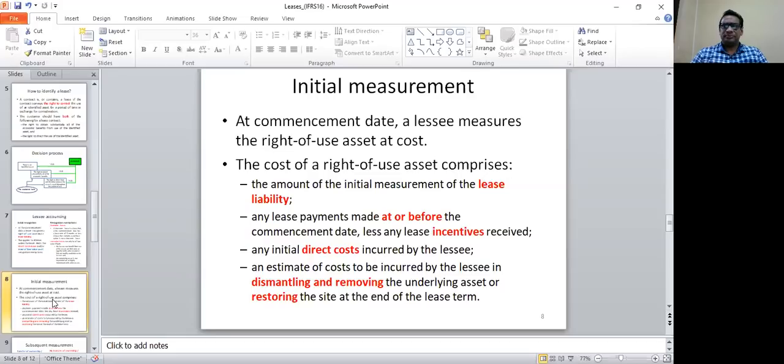Any lease payments that you have made already or you are going to pay at the commencement date, minus any incentives that you have received, any direct costs that you have incurred with regard to the lease, and also you need to add the estimated cost of dismantling or removing the asset after the end of the lease period and also restoring the site. So all these together we call the cost of the lease asset.